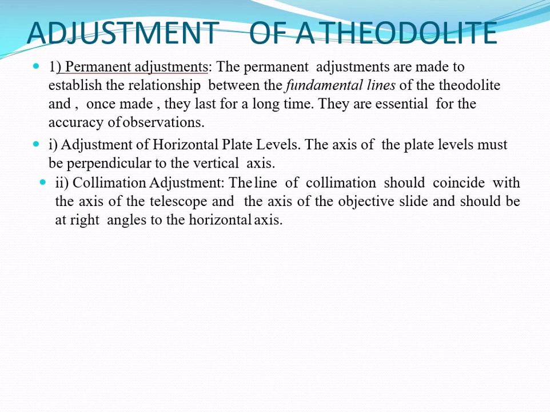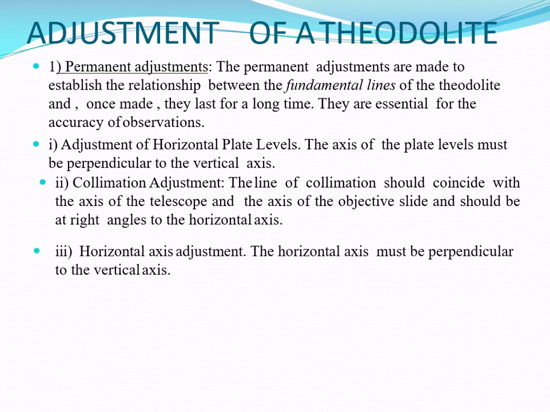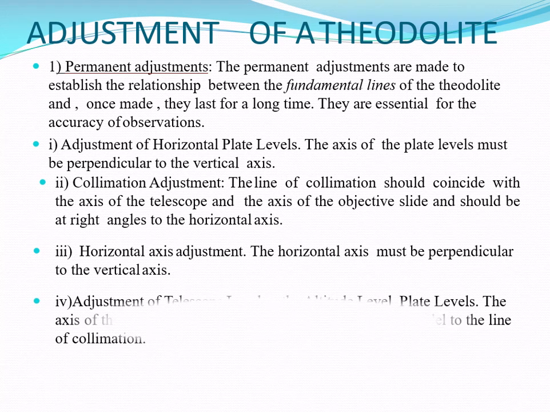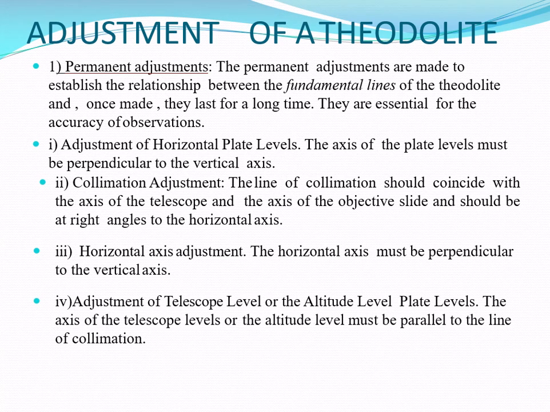Then in collimation adjustment, the line of collimation should coincide with the axis of the telescope and the axis of the objective slide, and should be at right angles to the horizontal axis. Then the third permanent adjustment, which is the horizontal axis adjustment. In that, the horizontal axis must be perpendicular to the vertical axis.